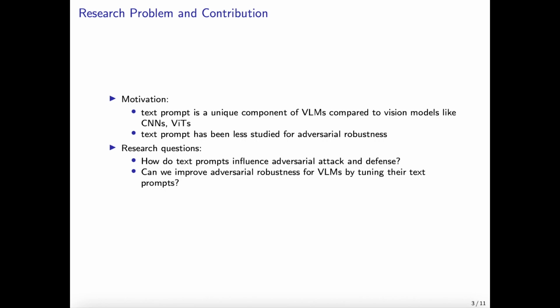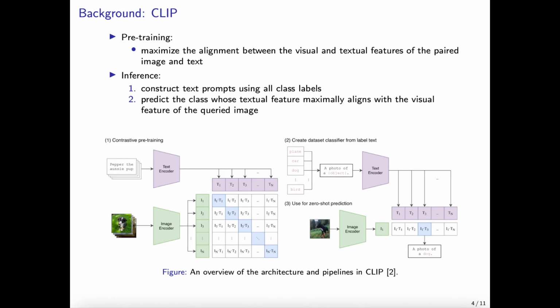Specifically, this research addresses two questions. How do text prompts affect adversarial attacks and defenses? Can tuning text prompts improve the adversarial robustness of vision language models? In this work, we use CLIP as a representative vision language model. CLIP consists of two encoders, one for text and one for images.